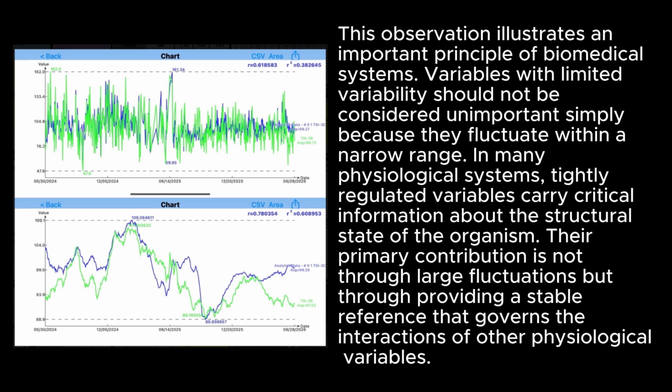This observation illustrates an important principle of biomedical systems. Variables with limited variability should not be considered unimportant simply because they fluctuate within a narrow range. In many physiological systems, tightly regulated variables carry critical information about the structural state of the organism. Their primary contribution is not through large fluctuations but through providing a stable reference that governs the interactions of other physiological variables.